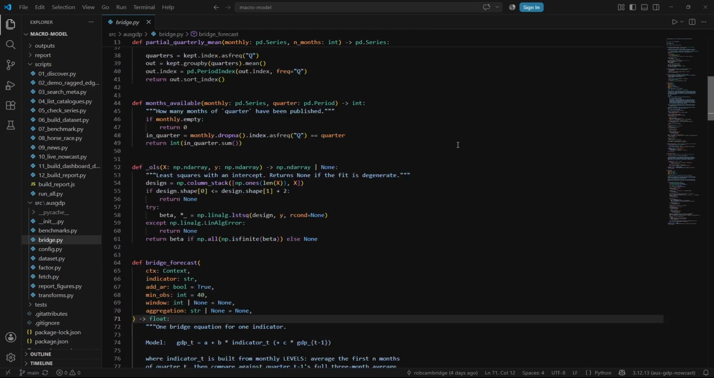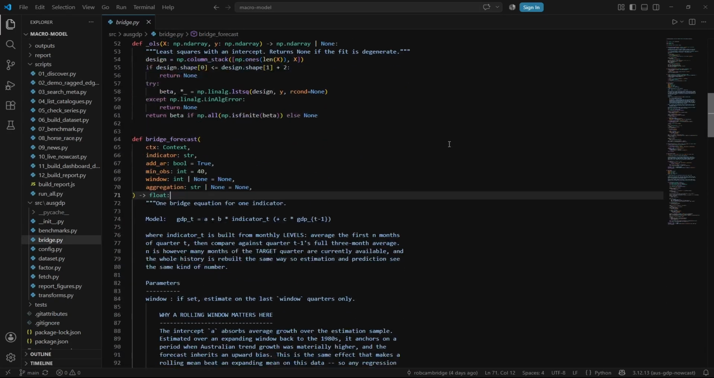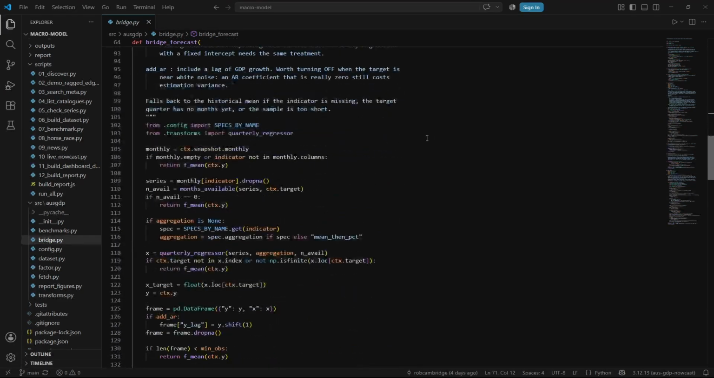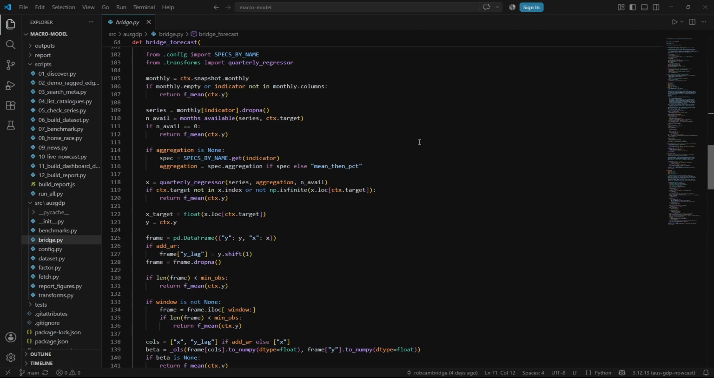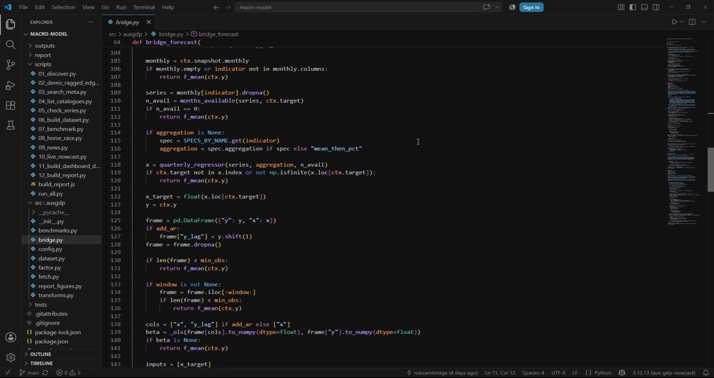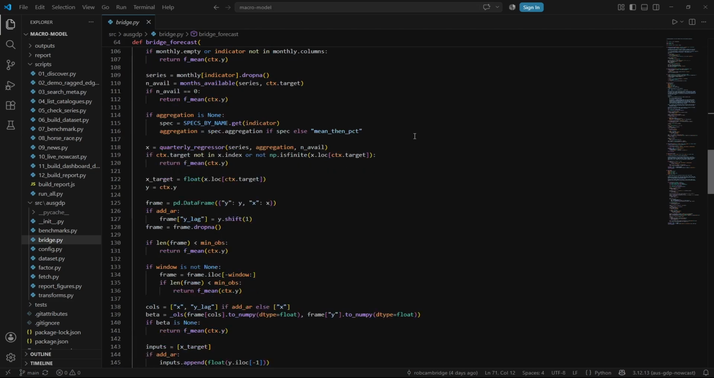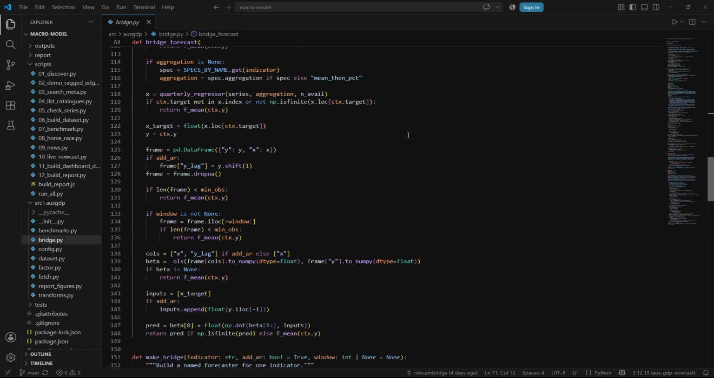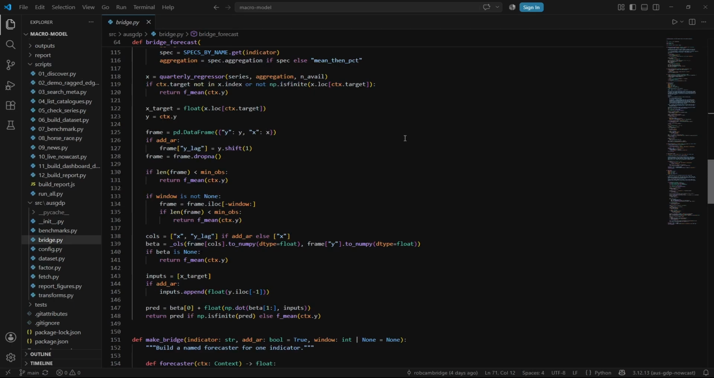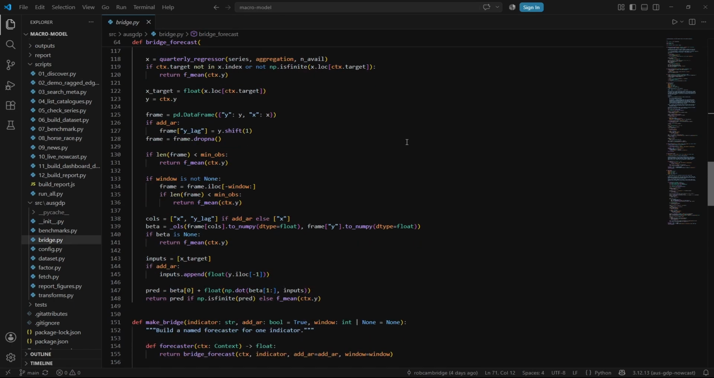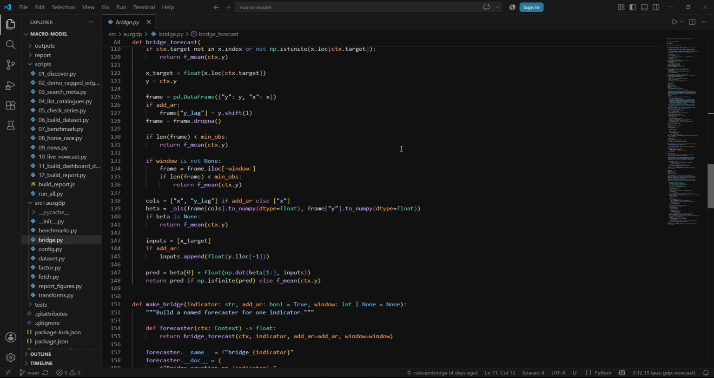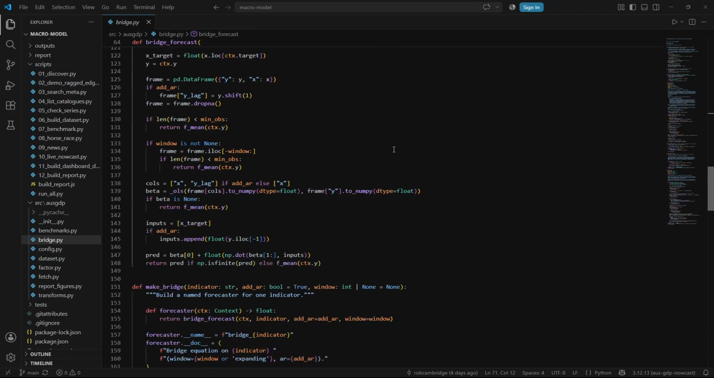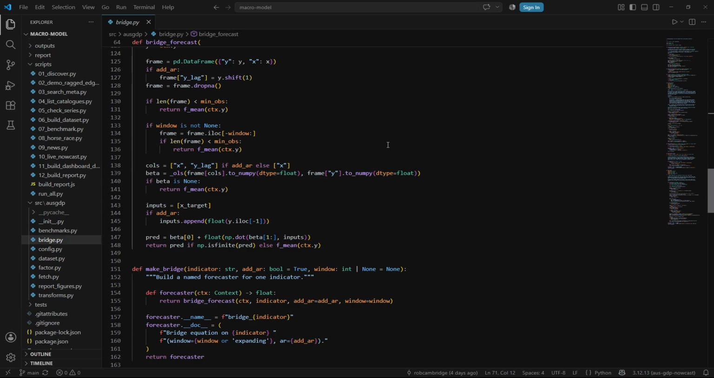And while I can't explain everything that's happening here in the code in this video, I hope it gives you some idea of the practical side of building models like this. Basically, the bridge equations and the simpler benchmarks I mentioned previously are being built using a Python library called statsmodels, which is aimed squarely at econometrics and time series type work. So a bridge equation is really just a regression from statsmodels fit on my indicators.